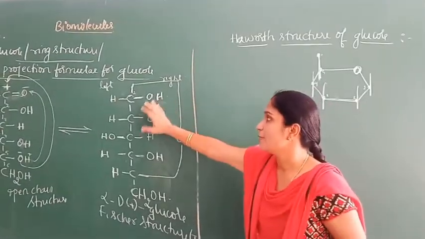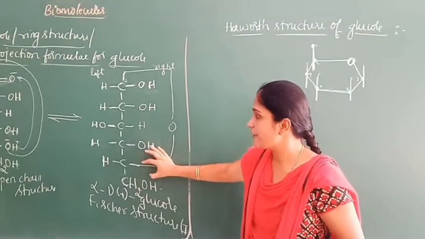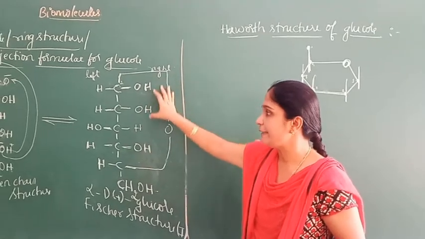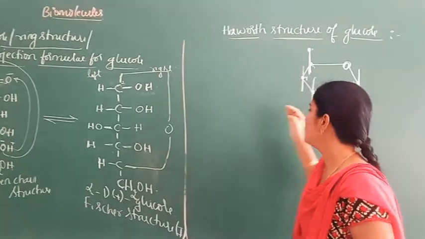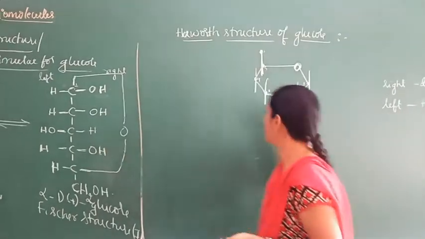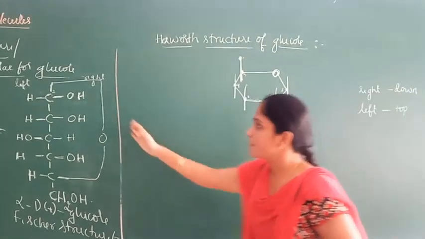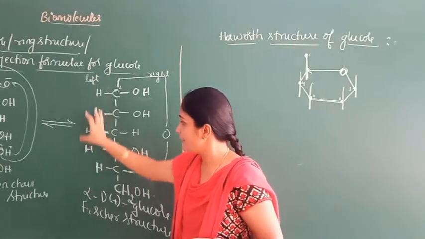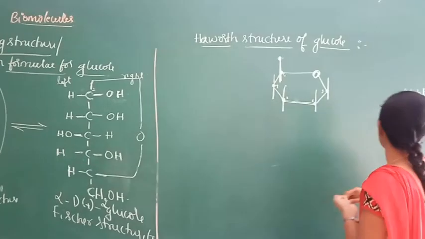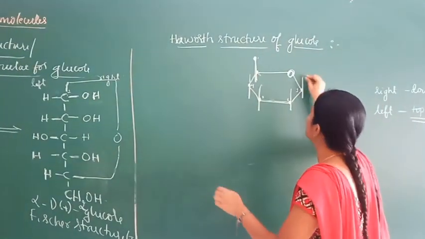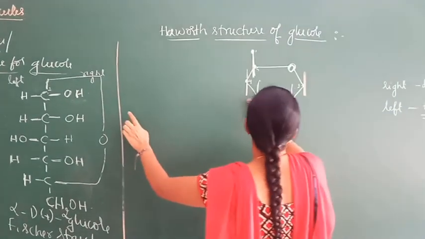If the groups are present on the right-hand side of the Fischer structure, write these groups down. If the groups are present on the left-hand side of the Fischer structure, write them on top.